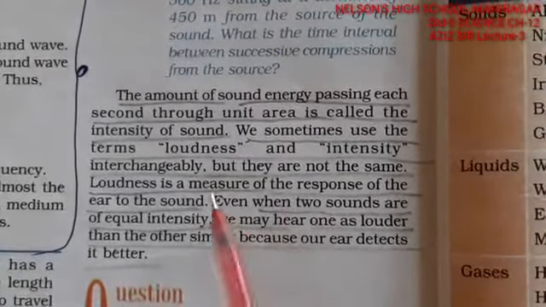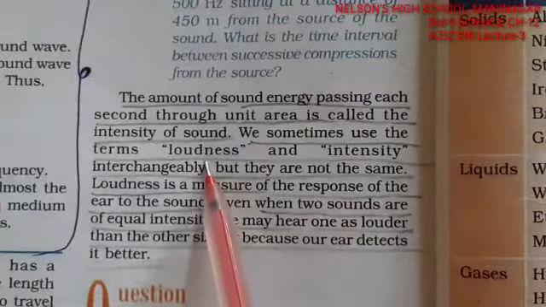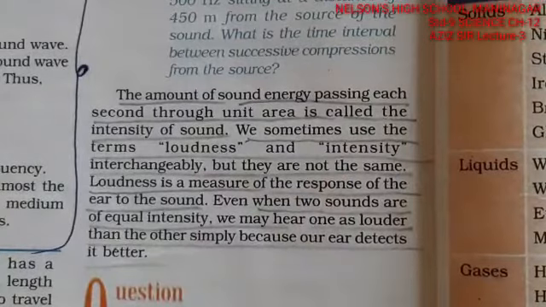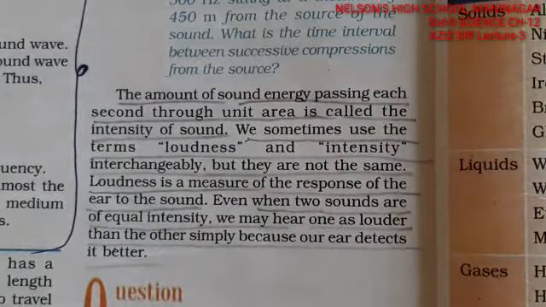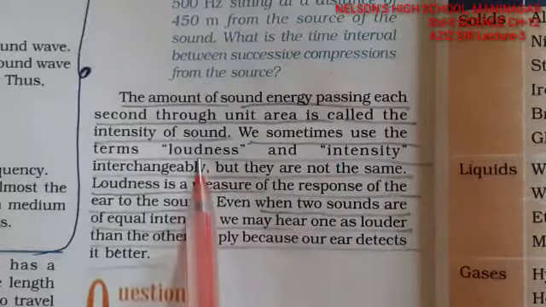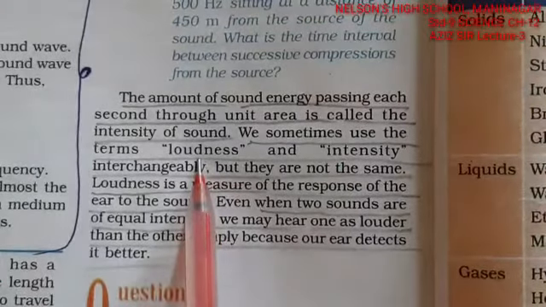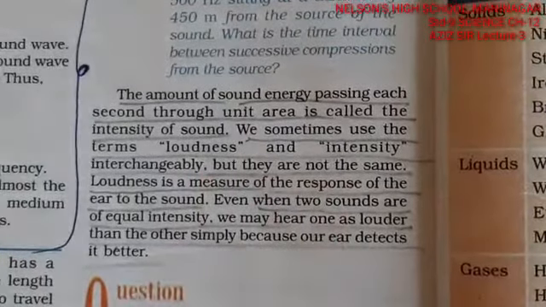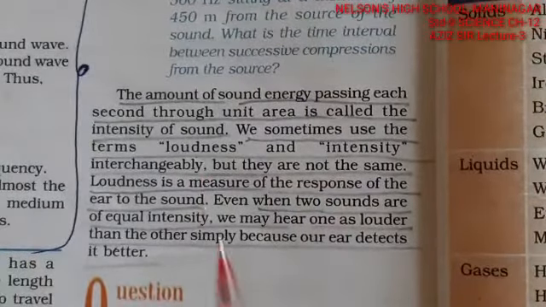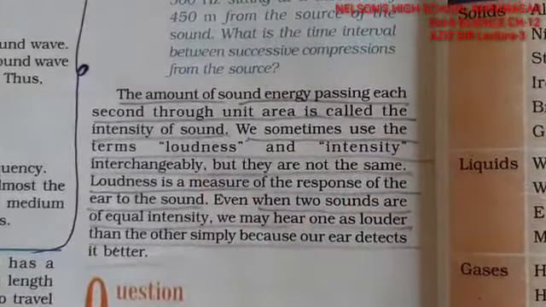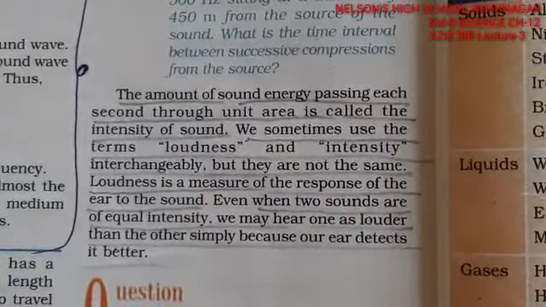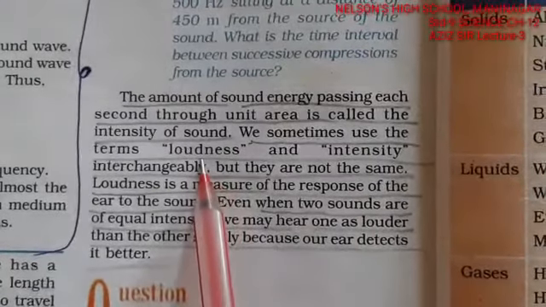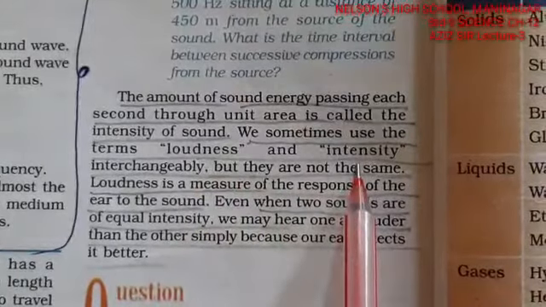That means, in simple words, loudness of the sound depends upon amplitude and intensity depends upon frequency. Two sounds can have the same frequency, but one can have a higher amplitude, so that can be heard louder. So loudness of the sound is heard as higher amplitude, and intensity depends upon the frequency, right? Though two sounds can have the same loudness, their intensities can be different. A girl and a boy can speak with the same amplitude, so their loudness can be same, but their intensities will be different, so they can be heard differently.